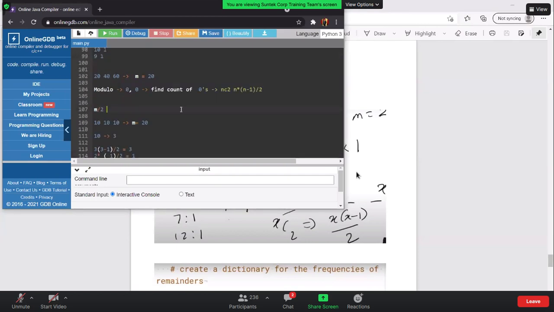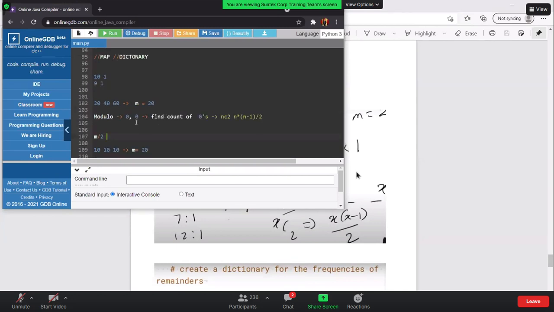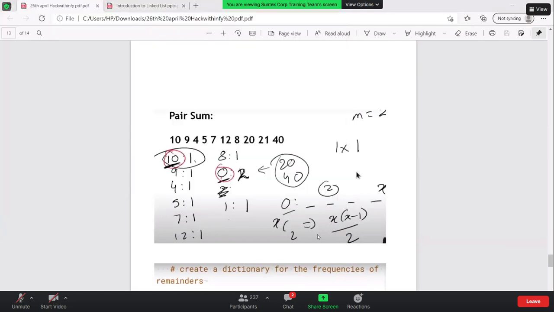So two edge cases you need to think of. The very first edge case is when the number is exactly divisible and you are getting a modulo 0. So the modulo is 0 and the modulo as m by 2 is the same case. You can always consider NC2 for that.